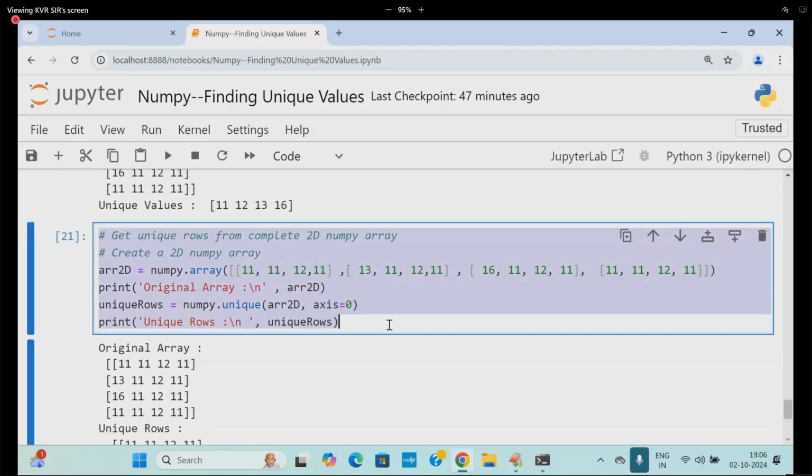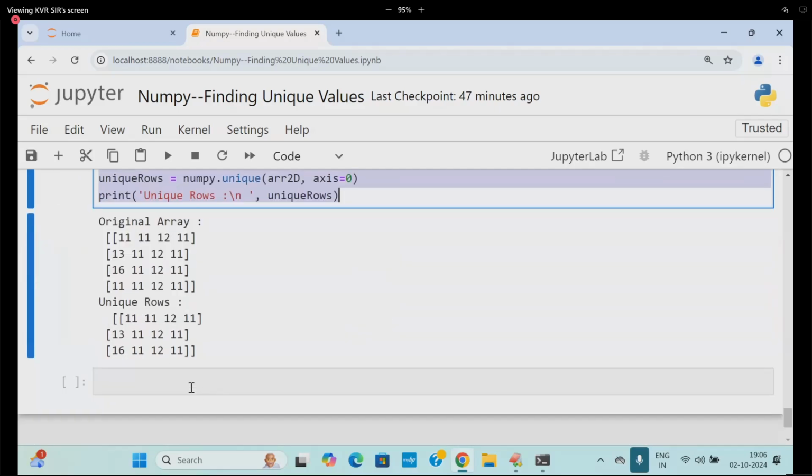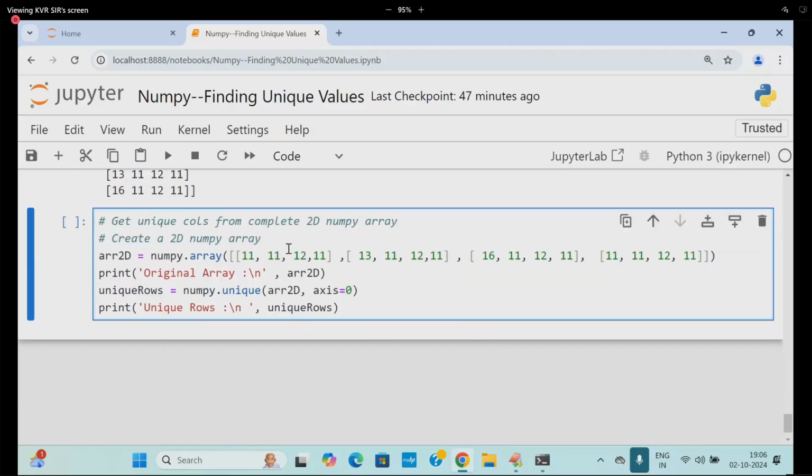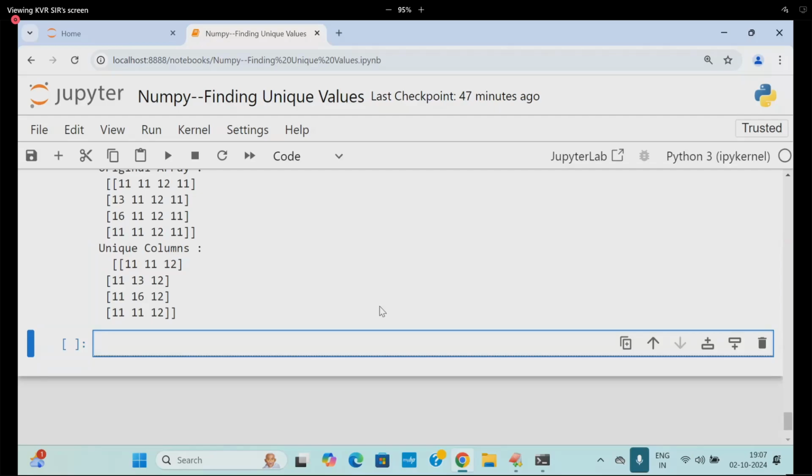Now I will write what? Get unique columns. Get unique columns from the complete 2D array. Axis is equal to what? 1. So here I will write cols, columns. So I'm going to get it. Unique columns. Am I getting or not?